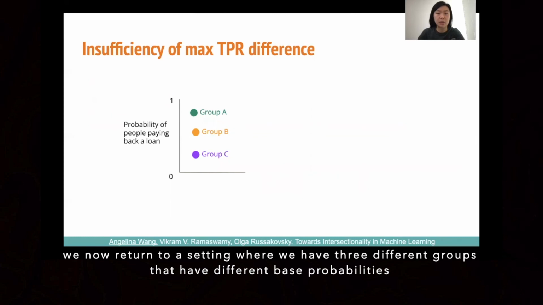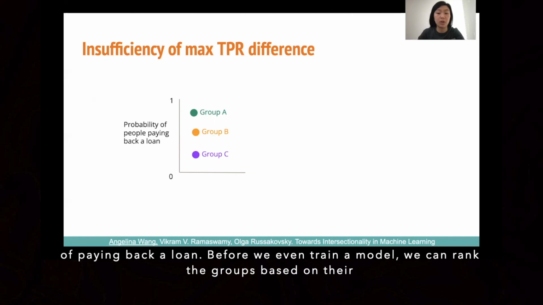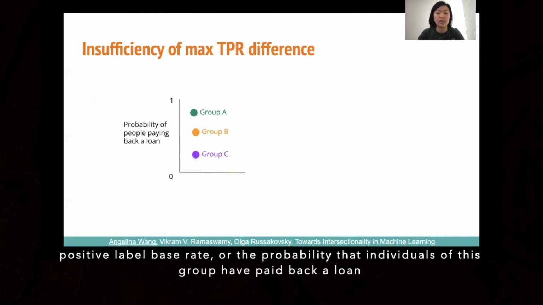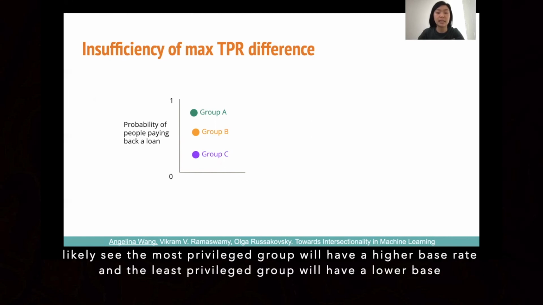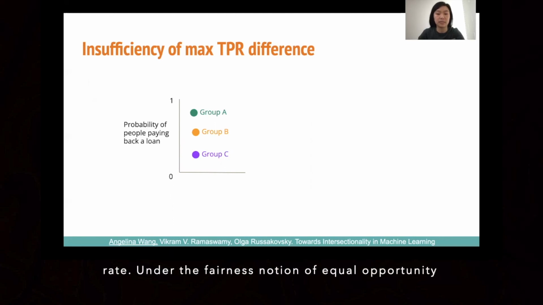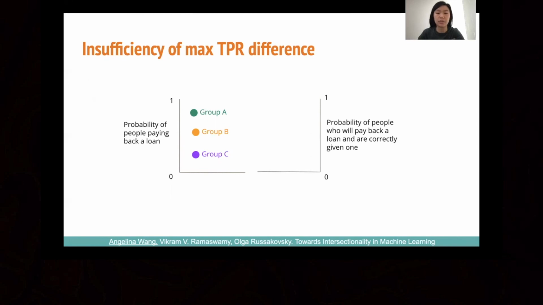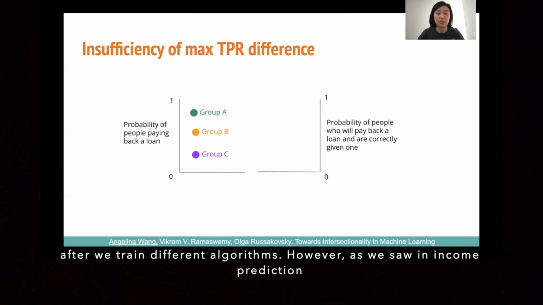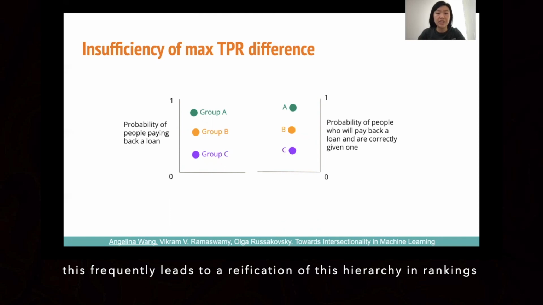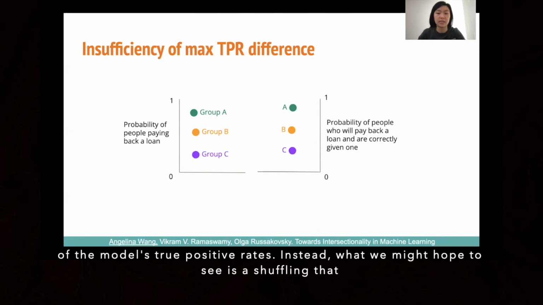We now return to a setting where we have 3 different groups that have different base probabilities of paying back a loan. Before we even train a model, we can rank the groups based on their positive label base rate, or the probability that individuals of this group have paid back a loan. Because historical injustices are often encoded in the data, we are likely to see that the most privileged group will have a higher base rate, and the least privileged group will have a lower base rate. Under the fairness notion of equal opportunity, we would like to know what the true positive rates of each of these 3 groups are after we train different algorithms. However, as we saw in income prediction, this frequently leads to a reification of this hierarchy in the rankings of the model's true positive rates.